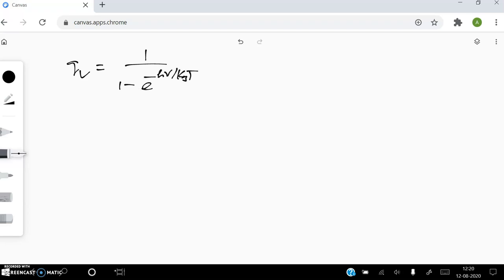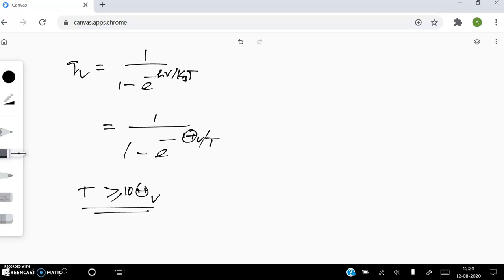This is the formula for the vibrational partition function, and I told you h nu by kB is a constant for a given molecule. So you can write this as 1 by 1 minus e power minus theta v by T, where theta v is called the characteristic vibrational temperature. If the temperature of the system is greater than or equal to 10 times the characteristic vibrational temperature, then this formula gets simplified.